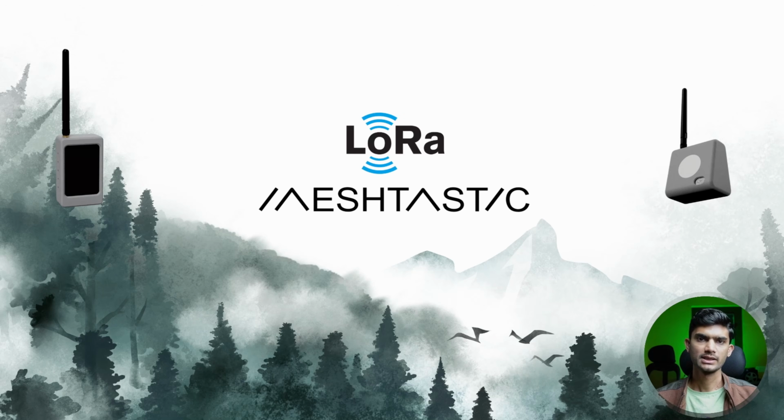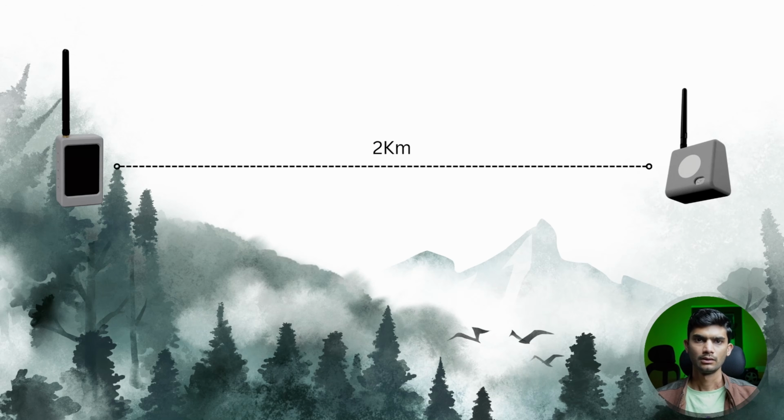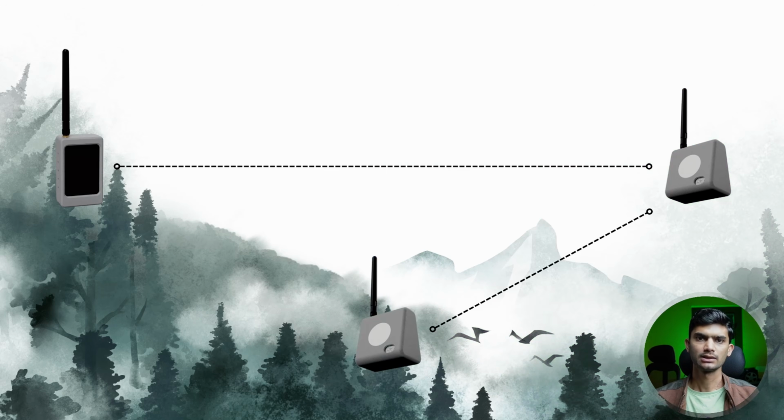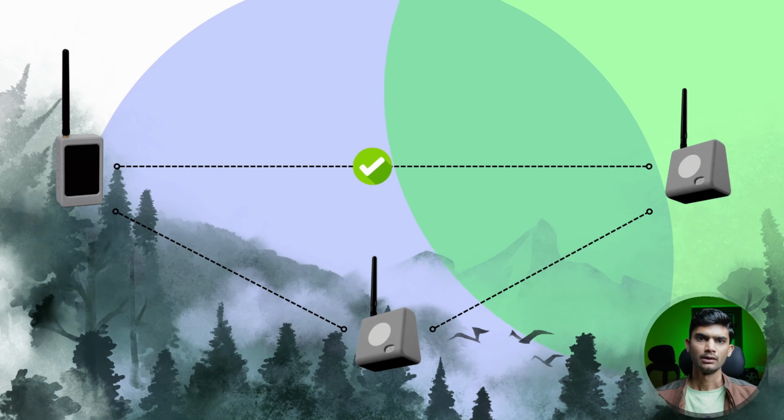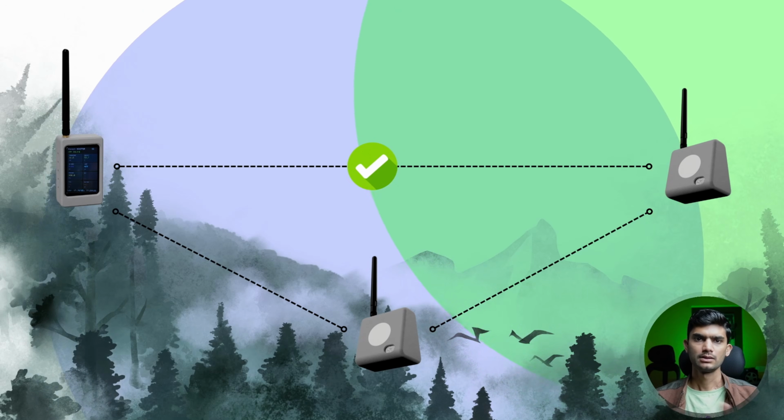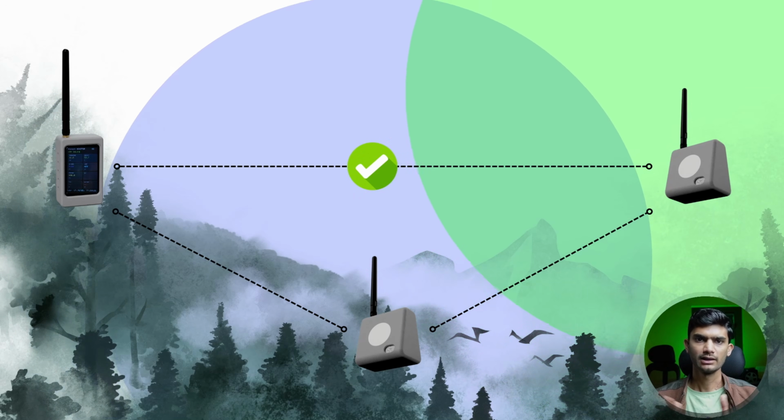Let's see how Meshtastic works. Let's assume we have two devices, a node and a gateway, at a distance of 2 kilometers. But the range of an individual LoRa module is only 1 kilometer. So in that case, the node fails to send the data to the gateway. But with the help of Meshtastic, we can introduce a third device which can communicate between node 1 and the gateway, transferring the data successfully. This is all because of Meshtastic. In Meshtastic, messages can hop from one device to another until they reach the final destination.